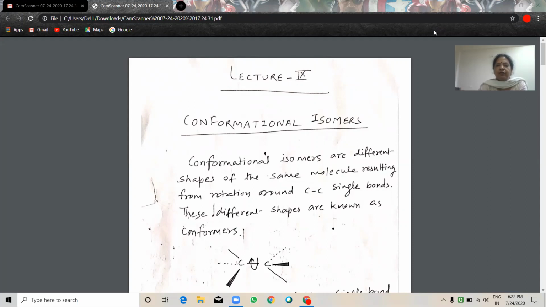In continuation of stereochemistry, lecture 9, we will learn today conformational isomers. Conformational isomers are different shapes of the same molecule resulting from rotation around carbon-carbon single bond. These different shapes are known as conformers.